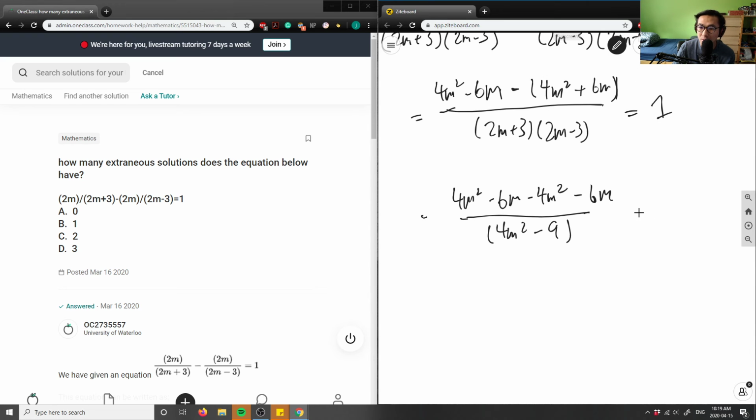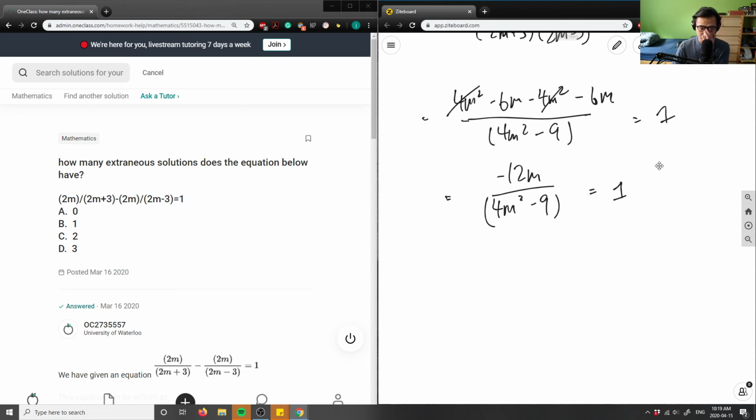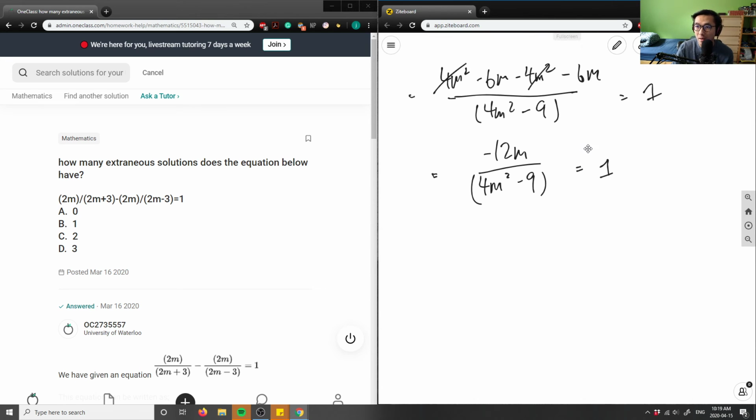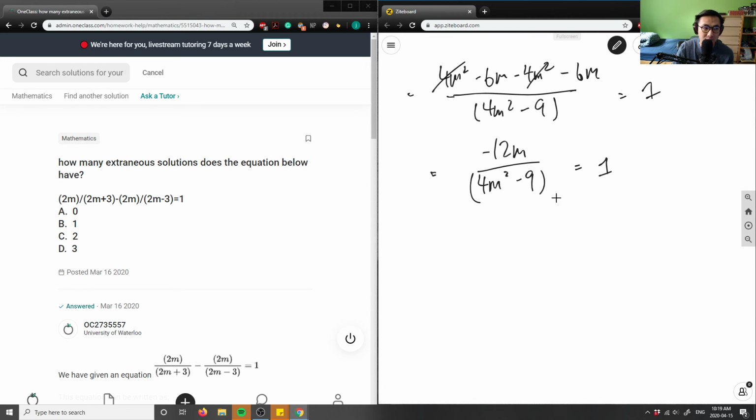So this here equals 1. And then I can see that 4m squared and 4m squared cancel out. Minus 6m minus 6m is minus 12m, right? So you have minus 12m divided by 4m squared minus 9, and that's going to be my equation here. This equals 1. What else can I do with this variable here? I can simply multiply the denominator to the other side, right? I'm isolating for my m here. So I have negative 12m equals 1 times 4m squared minus 9.